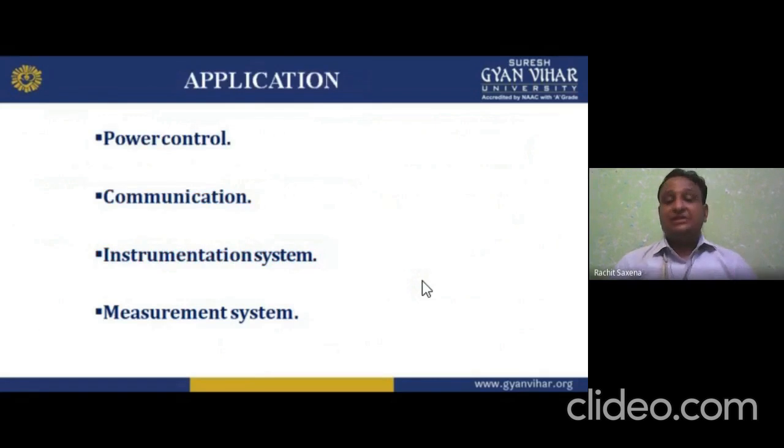Now the applications. We use it for power control, and in communication, as you all know, we have modulation and demodulation, and we can control it. So power control is there. Communication, instrumentation systems, which we are using nowadays. It is a part of instrumentation, and if I am talking about instrumentation, I am talking about measurement also. That is, in measurement.